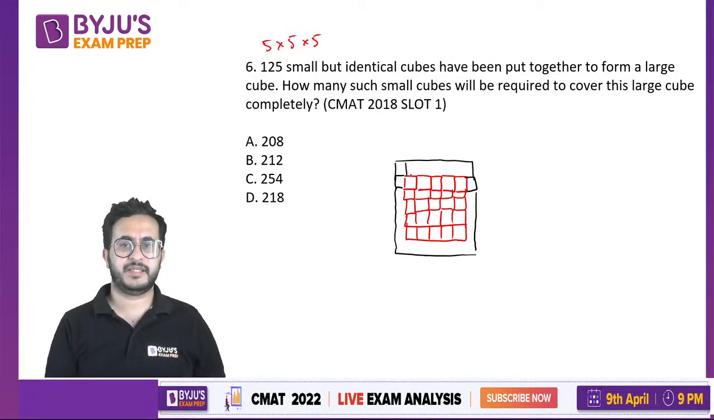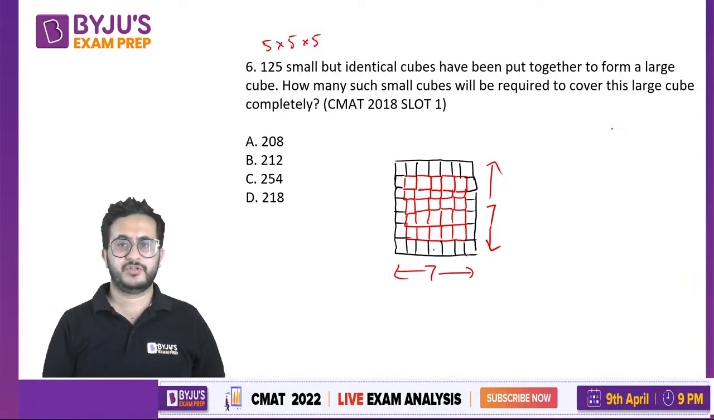If you have a two-dimensional thing, so this would be the covering. Right? If it is 2D, what did we do? We added 1 cube on each side. Right? We added 1 on each side. So now this length is 7, because here there were 5, we put extra on this side, and this width also is 7.